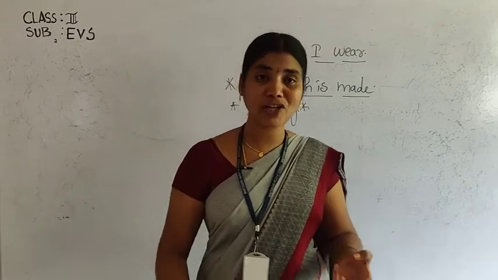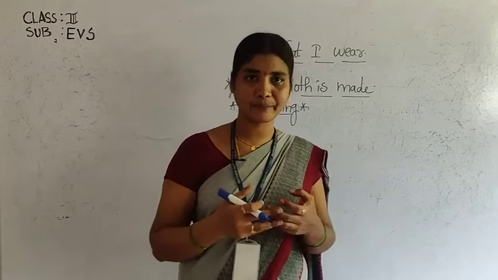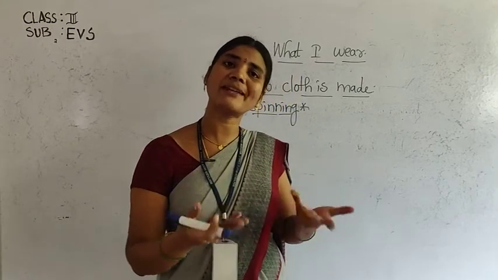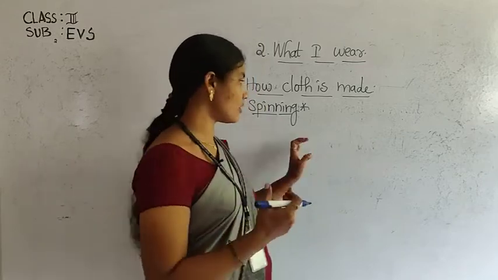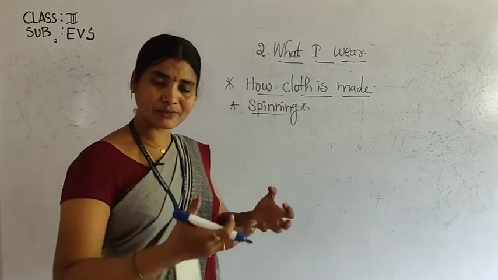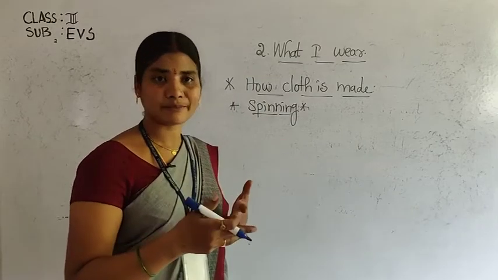For the preparation of cloth, we need thread. So first we are preparing the thread, children. First we collect the cotton balls, remove the cotton from them, and spin the cotton.